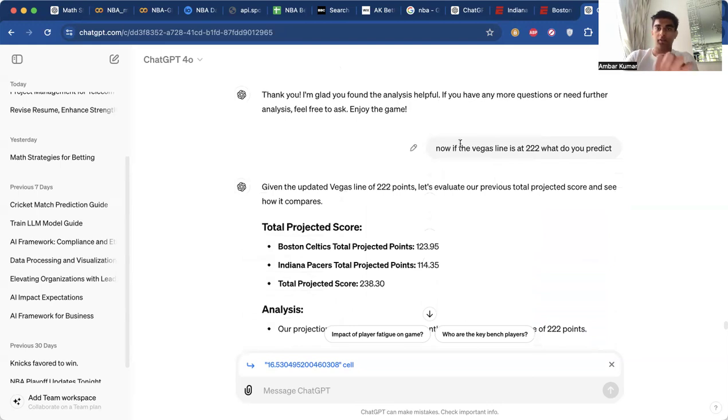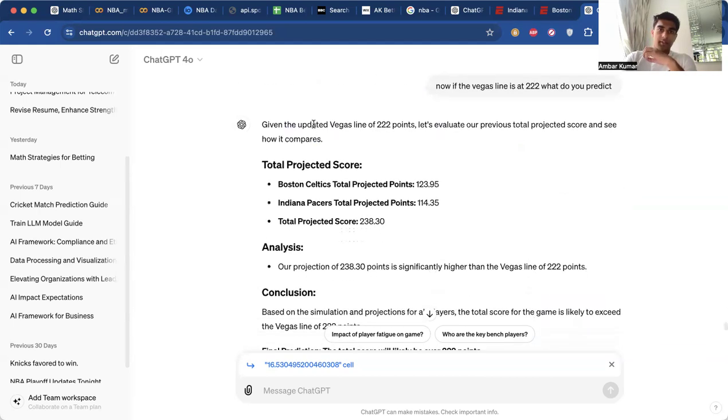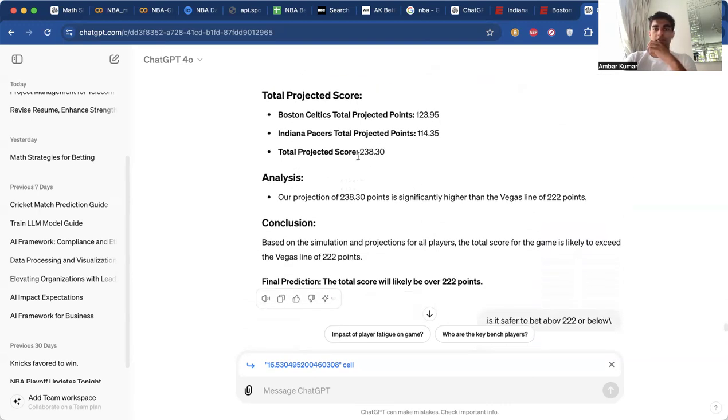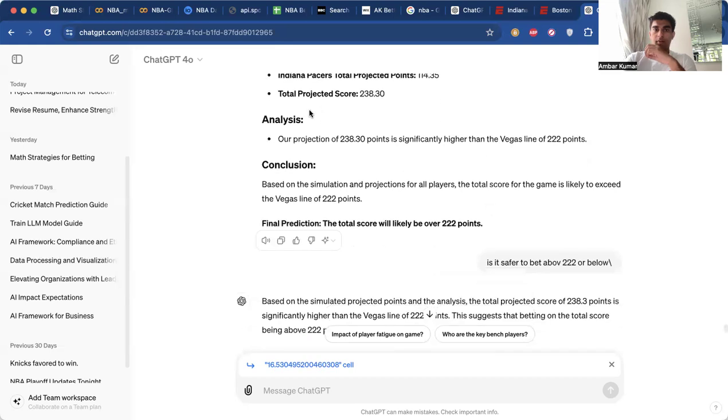So the problem is, I told it then, if the Vegas line is at 222 points, what do you predict? Because we're not betting on a 249 line. We need to know what the consensus pick will be for the over-under on the Celtics Pacers game one at 222 points set on this score total. And so given the updated Vegas line of 222 points, it's telling us that the total projected score is 238. So our projection of 238 points is significantly higher than the Vegas total of 222 points.